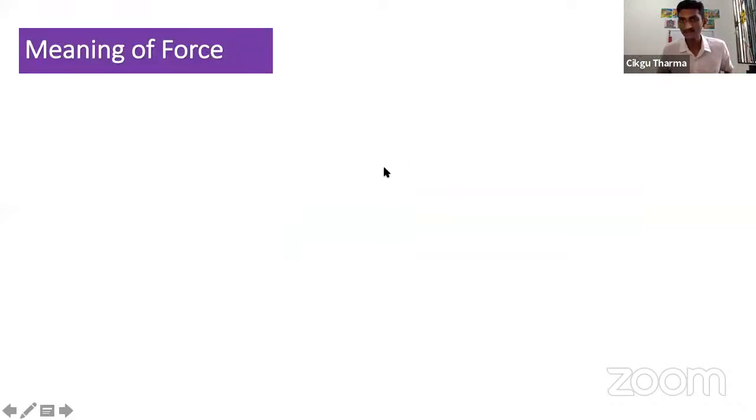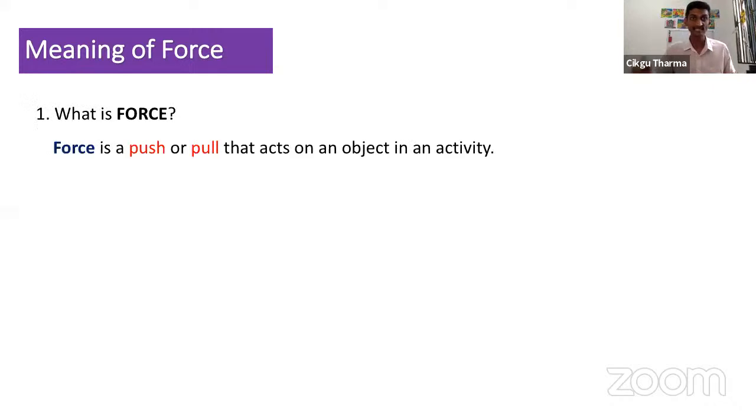All right, class, what is force? What is the meaning of force? Or what is the definition of force? You must memorize this. A force is a push or a pull that acts on an object in any activity. Please memorize this. The keyword is push or pull that acts on an object in activity. So we need an object for us to push or pull, because the force will act on the object.